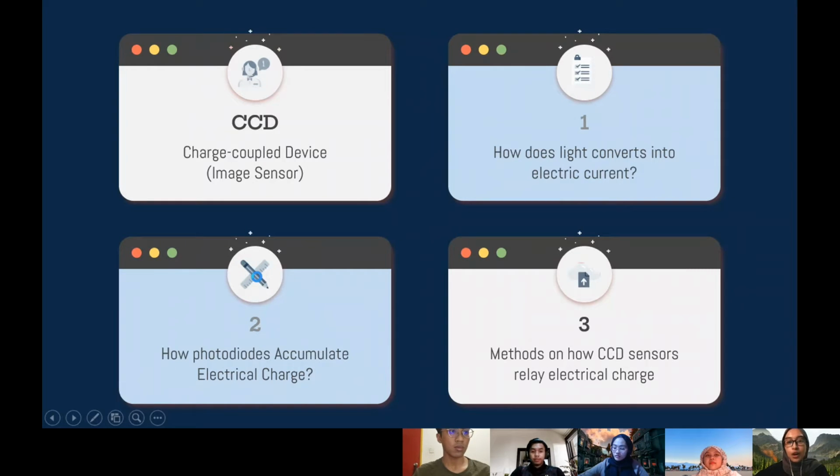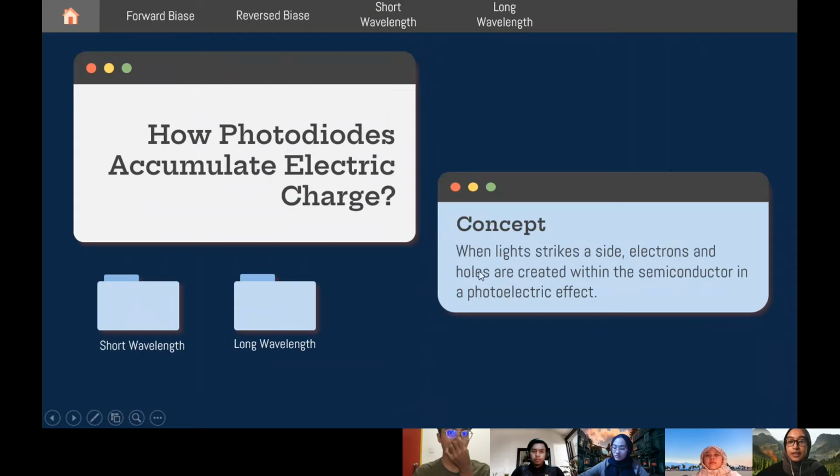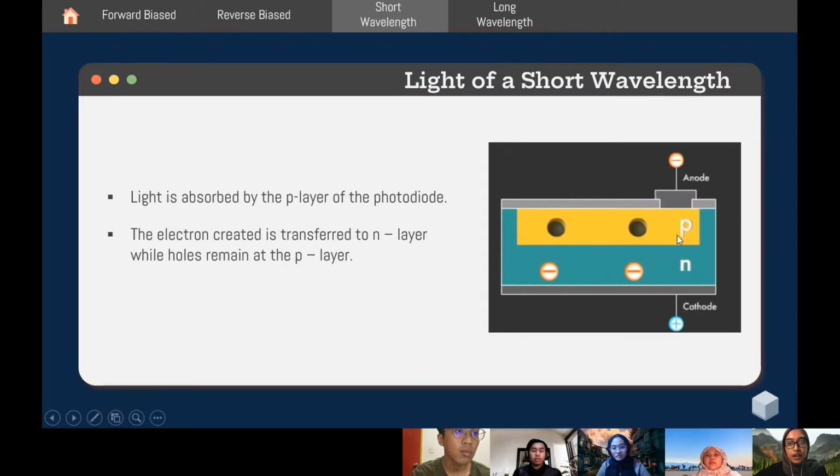The concept is that when light strikes a side, either the p side or the n side, electrons and holes are created. These are the two elements that I mentioned just now. The two elements will be created within the semiconductor in a photoelectric effect. When we talk about light, there are various lengths of wavelength. So we have short wavelength and also long wavelength. When light with a short wavelength strikes the photodiode, the light will be absorbed at the P layer. So now we focus on the concept where, when the light strikes, two elements will be created, which are holes and also electrons.